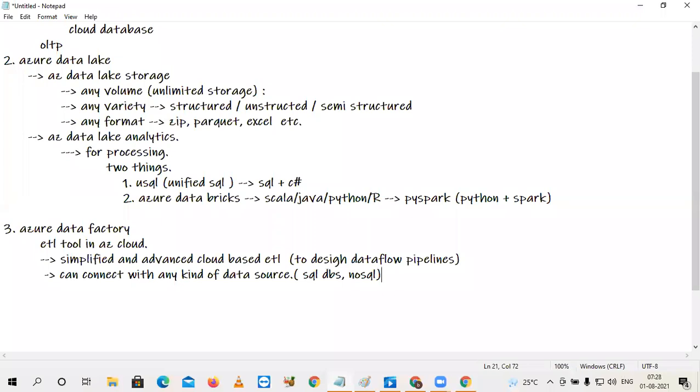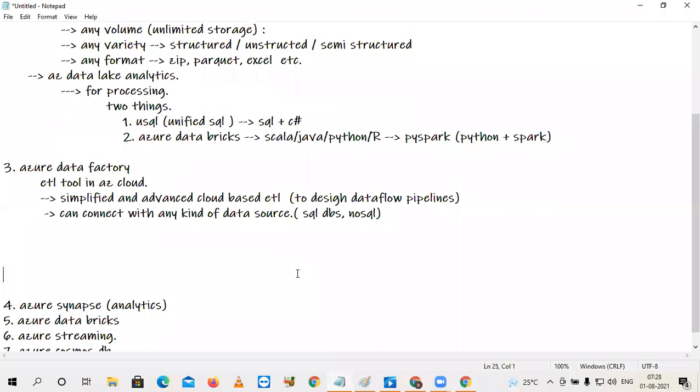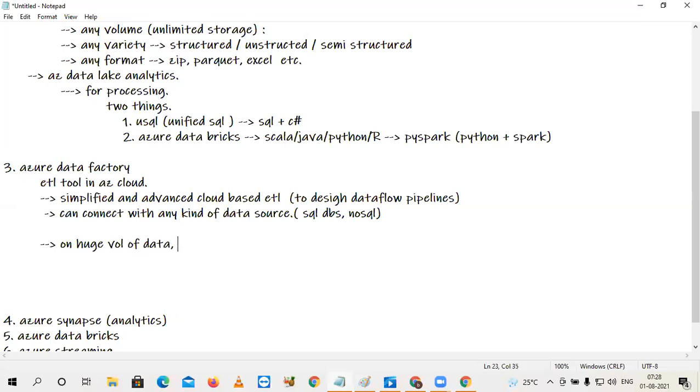Suppose the MongoDB plugin is different, and for Cassandra, my NoSQL, the plugin is different, like that. And the only problem here with Azure Data Factory, which we already discussed in our last class, is that on a huge volume of data, performing transformations is slower.